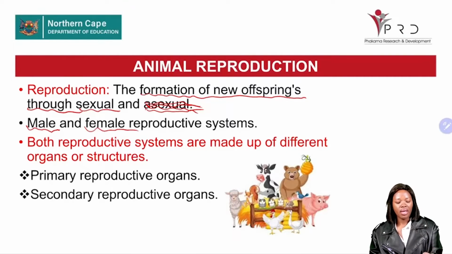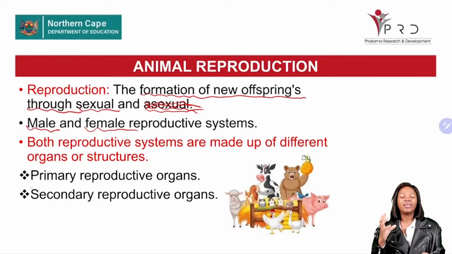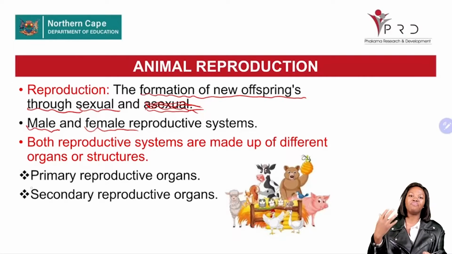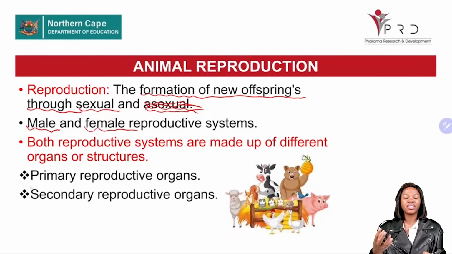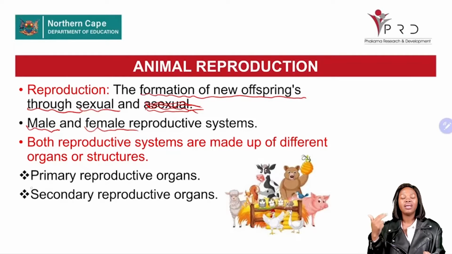Now, these organs are divided into two, whether an organ is making up a male reproductive system or a female reproductive system. We have the primary organs, and secondly, some are referred to as the secondary organs.